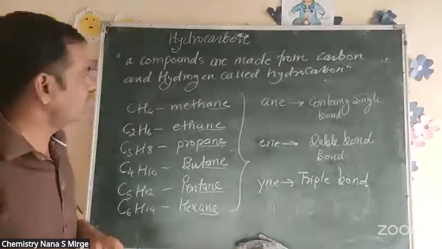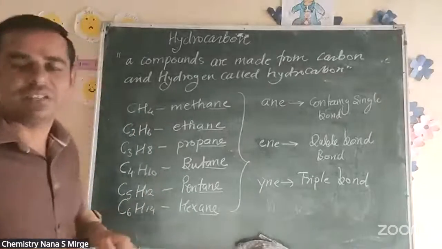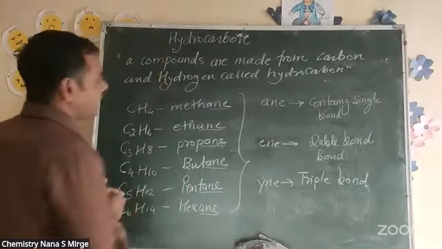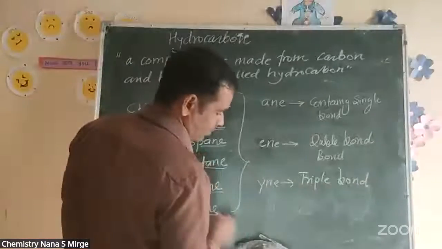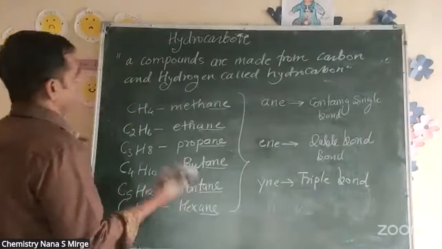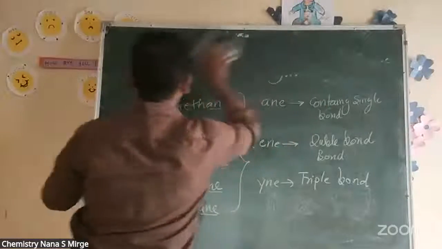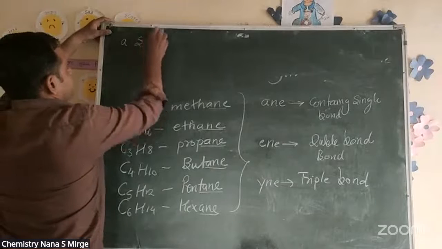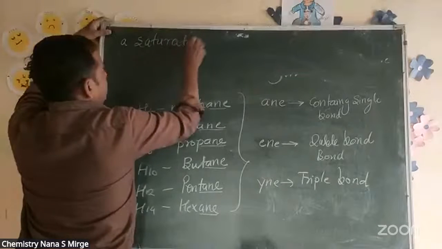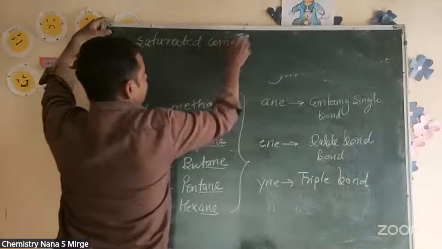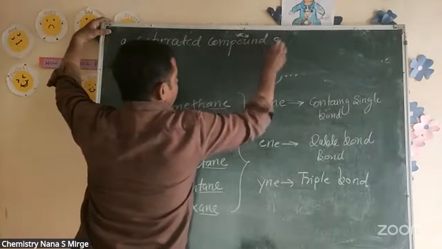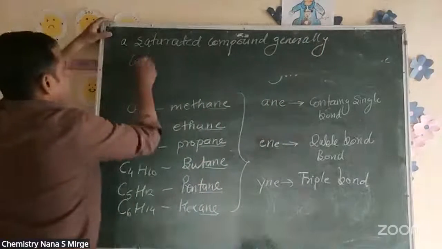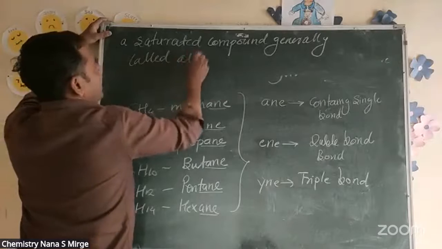So you can remember all the names of these compounds. I will give the general formula for saturated compounds and unsaturated compounds. What we call saturated compound, we call alkanes generally. So I will write on the upper side: a saturated compound is generally called alkane.